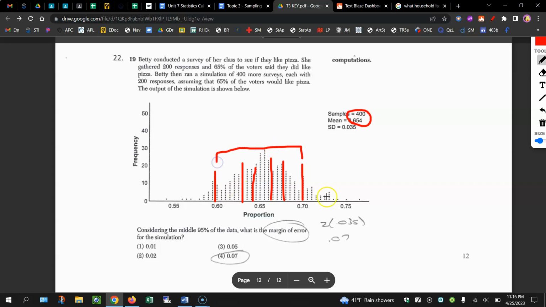It's closer. 0.07 is going to be like 0.58 to 0.72. That's going to be about 95% of the data. Yes, you have some in that tail and some in this tail, but that's going to be the best estimate for the margin of error.